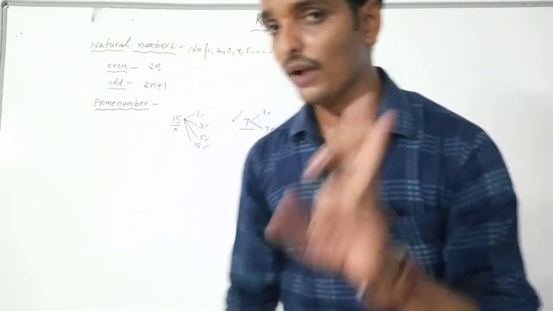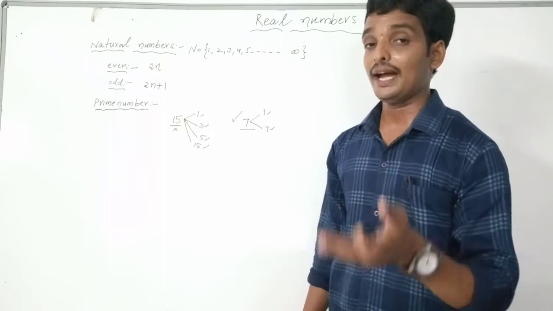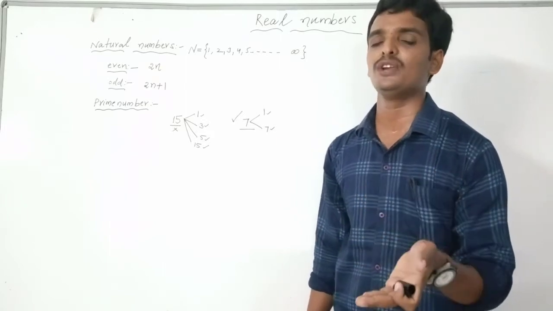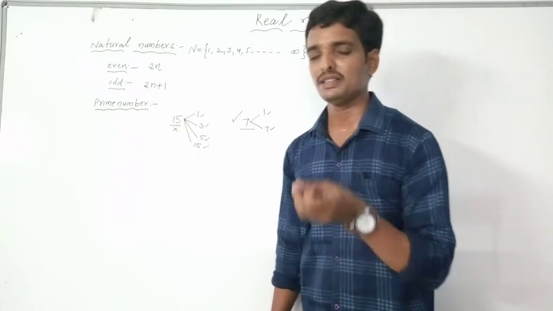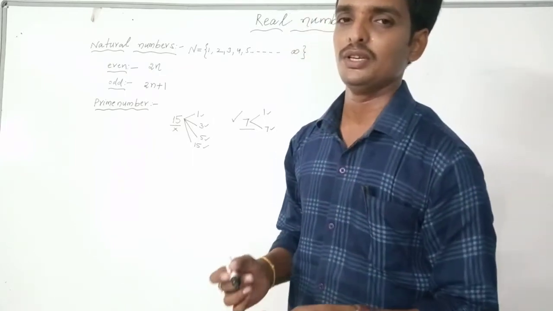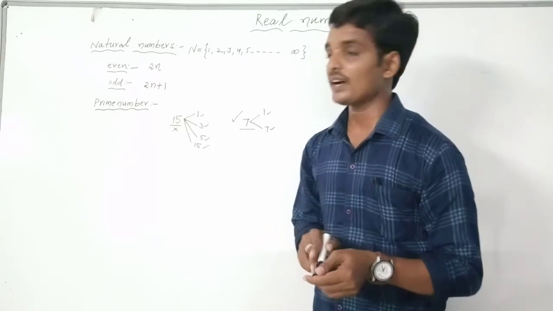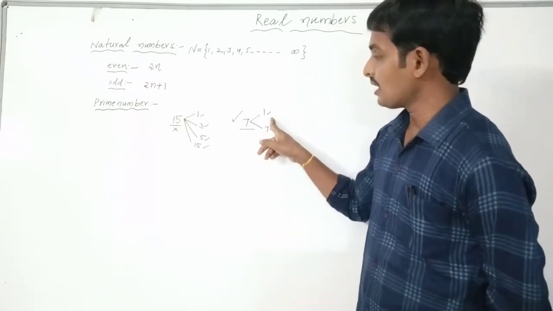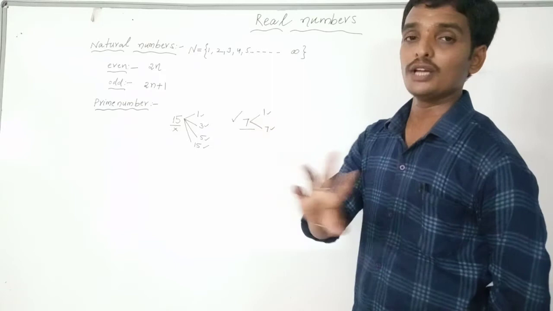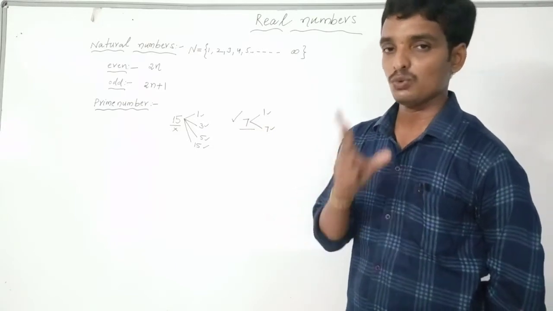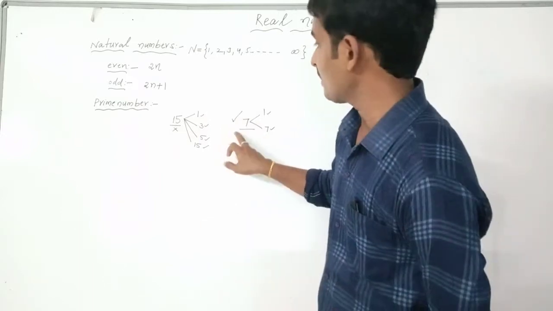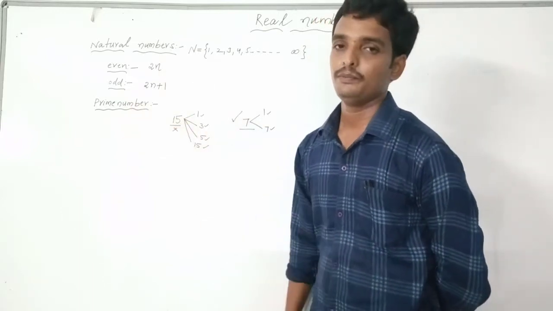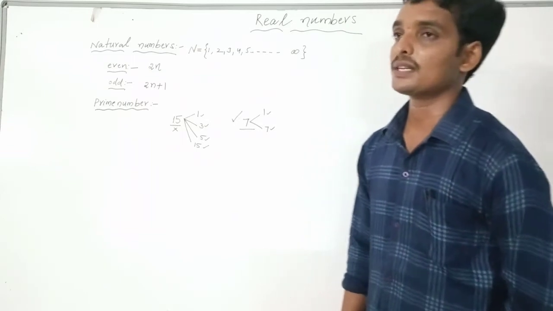So a number which has only two factors. What are they? 1, and 1 is a factor of every number. We know very well about this point. The number 1 divides every number. That's why 1 is a factor of every number. 1 is common and the number itself is a factor, with no other factors. Only two factors, 1 and the same number. Then the given number is called a prime number.